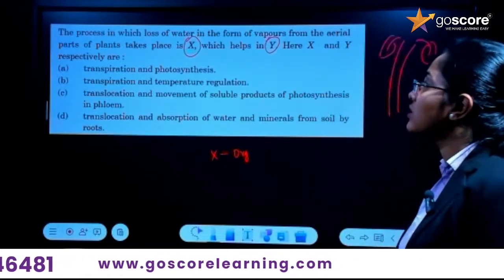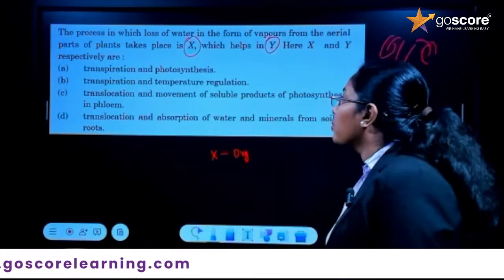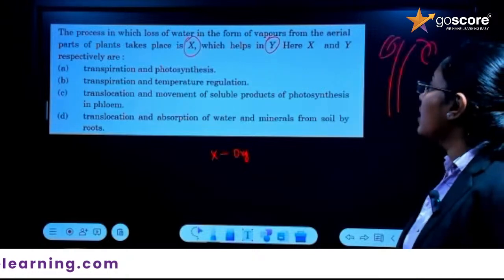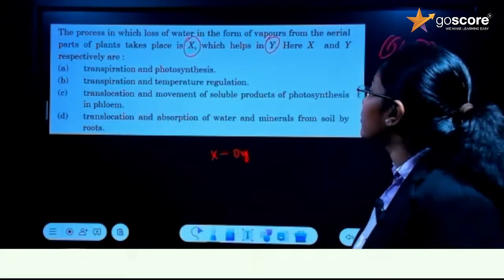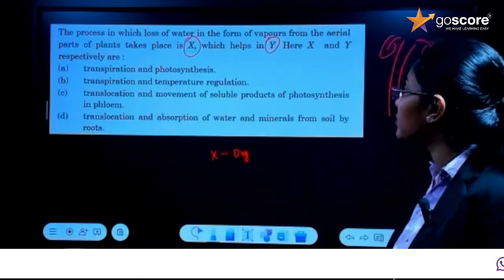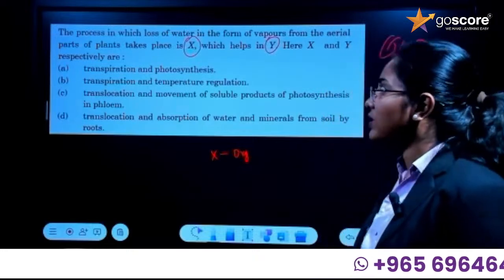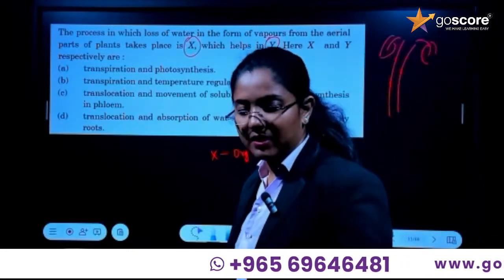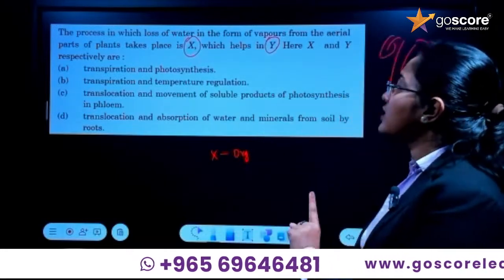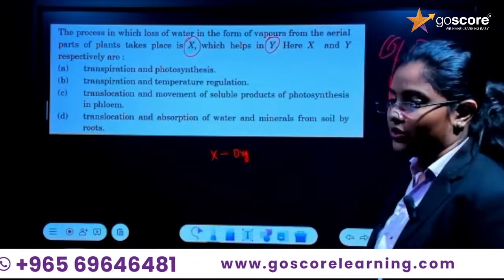It helps in photosynthesis, or temperature regulation, or the movement of soluble products of photosynthesis in phloem, or translocation and absorption of water and minerals from the soil by roots. So what is actually the correct answer? Transpiration and photosynthesis, is that correct? The second option is the correct one, where we can go with transpiration and temperature regulation.